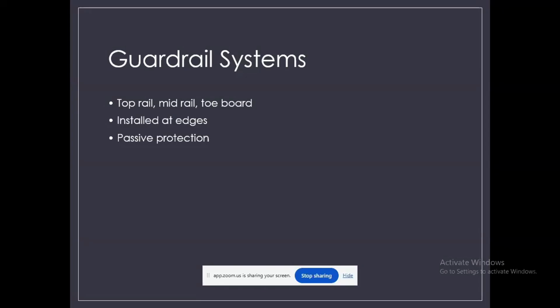The protection is already in place and works automatically. For instance, even if a worker is distracted or carrying materials, the guardrail will still prevent a fall without any effort from the worker. So guardrails are simple but one of the most reliable ways to prevent falls, because they protect everyone all the time.